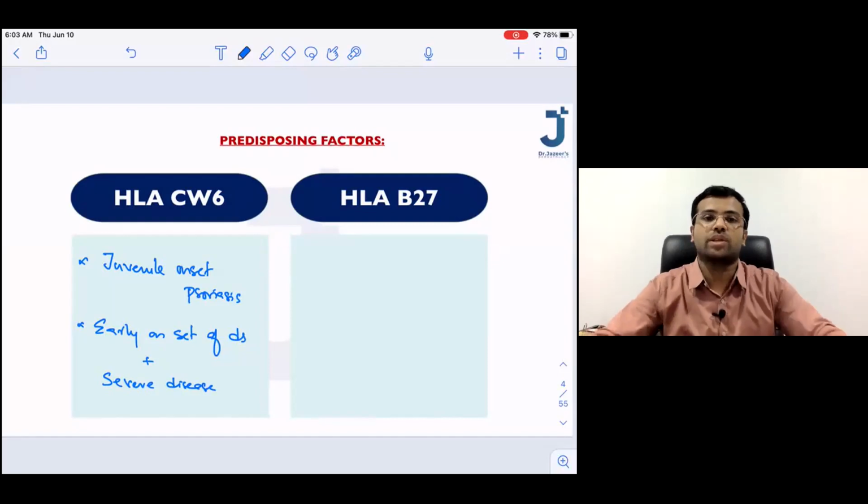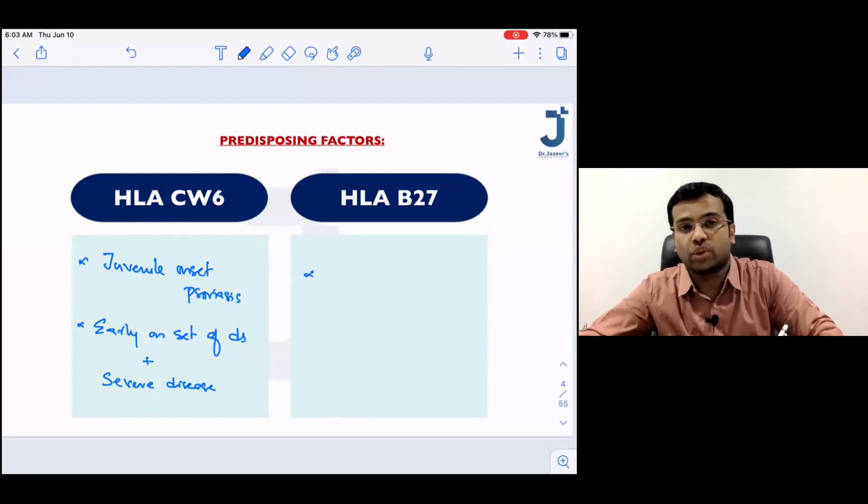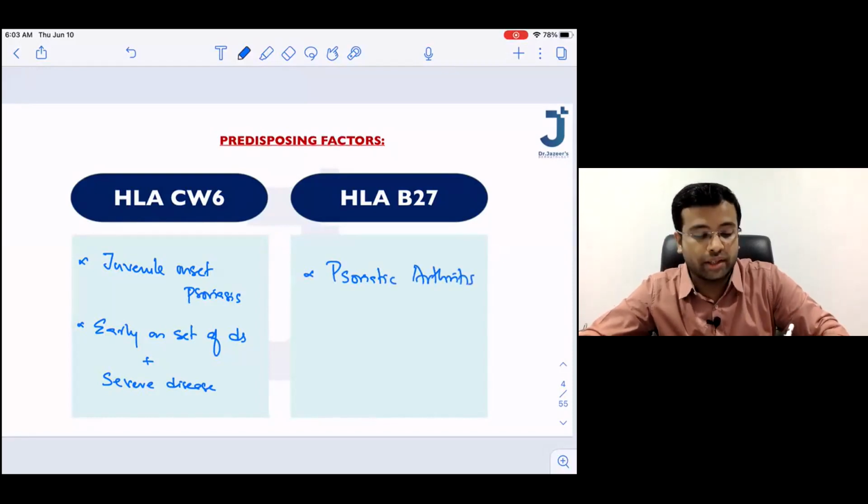The second association is with HLA-B27. So you must have heard of HLA-B27 in so many diseases, isn't it? So similarly, in psoriasis also, HLA-B27 is associated, and it is mostly associated with psoriatic arthritis. Okay, it is also associated with pustular psoriasis.